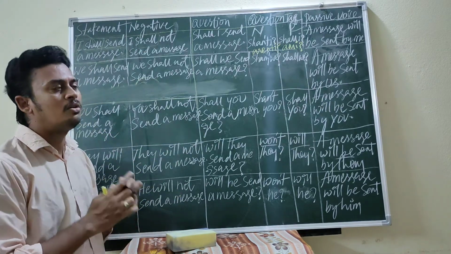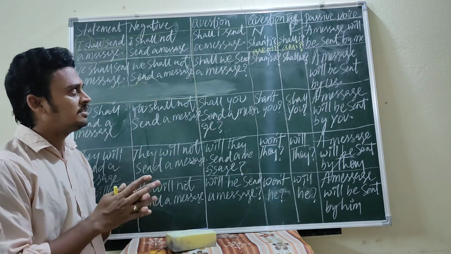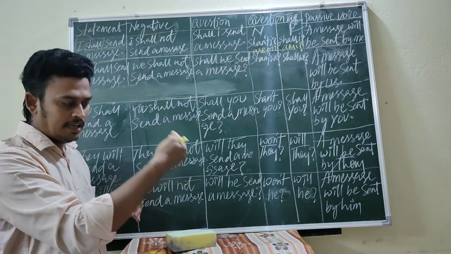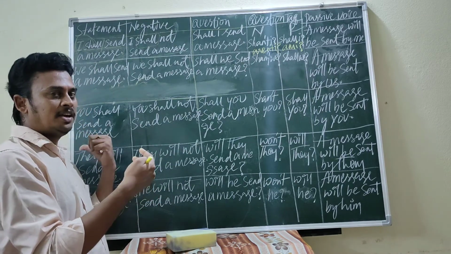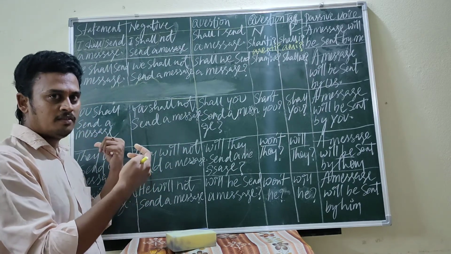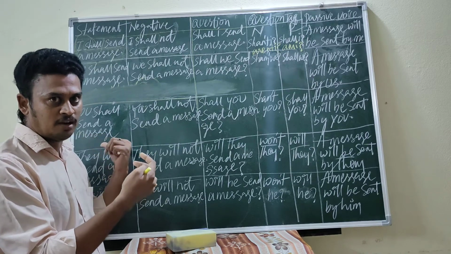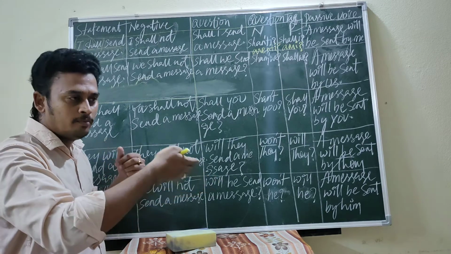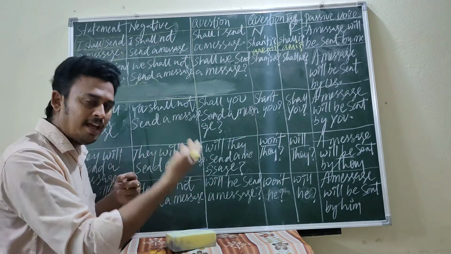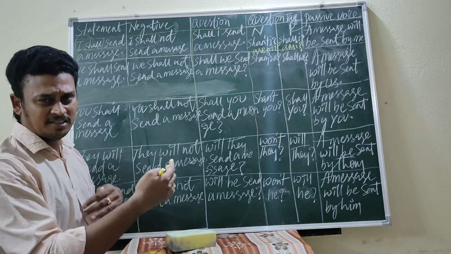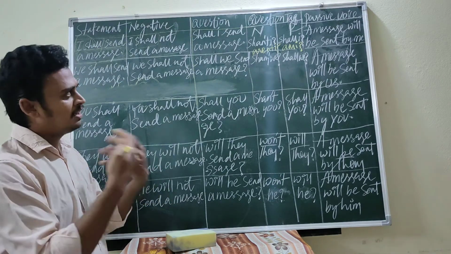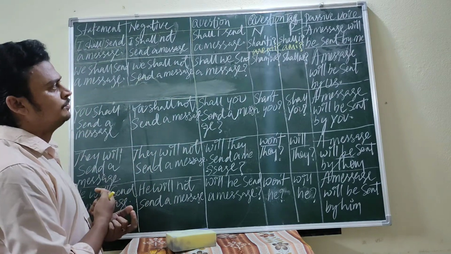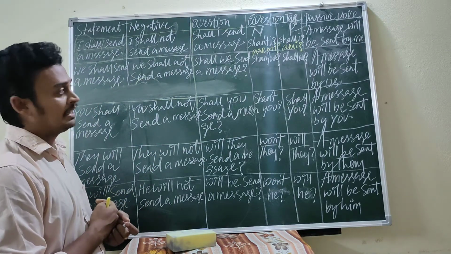In the question tag, there is no need to write the entire sentence. Just take the helping verb first. Whether the statement is negative or positive, check it out. If the statement is positive, put a negative question tag with the help of the helping verb. So that is a question tag.